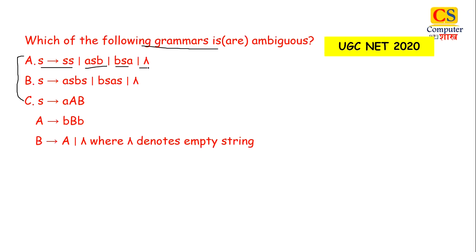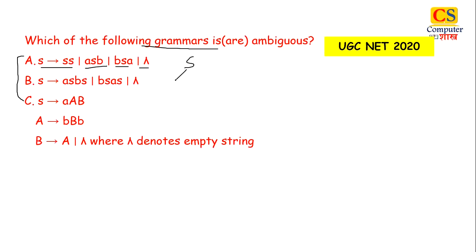We will try to create 2 derivation trees for the same string. And if you are getting 2 different derivation trees for the same word or same string, then that language is ambiguous, else not ambiguous. So let us try to create 2 derivation trees for the string lambda.